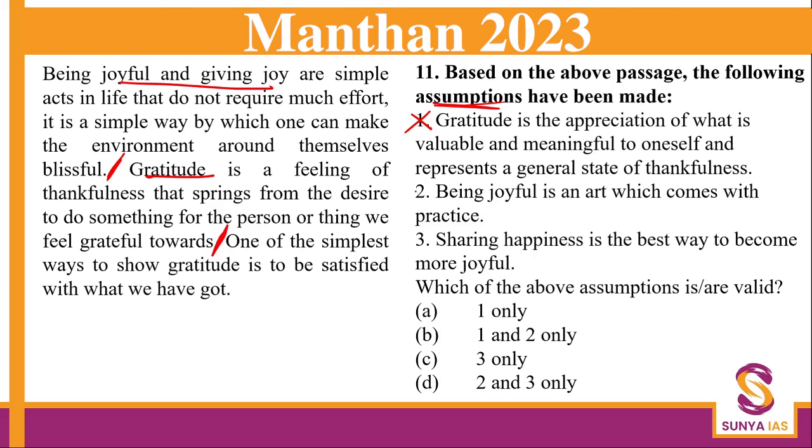Now, this is negating. It is simple, does not require effort. Negate it. Sharing happiness, okay, is the best way to be more joyful. This is correct. So our answer is 3 only.